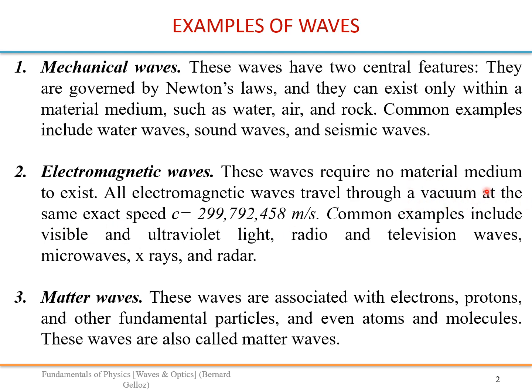You will see that in quantum mechanics or quantum field physics, etc. In vacuum, these electromagnetic waves travel at a fixed exact speed, c, the speed of light. Common examples include visible light, ultraviolet, infrared, radio, television waves, microwaves, X-rays, radar waves.